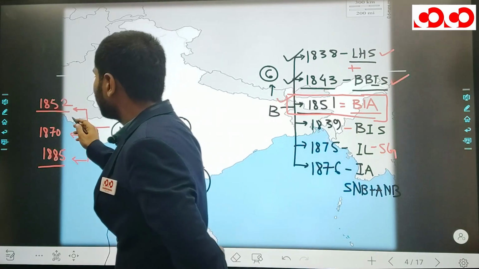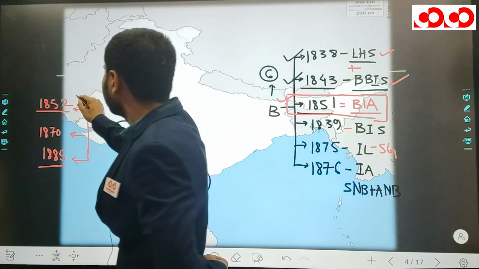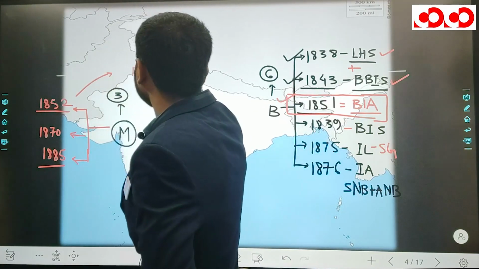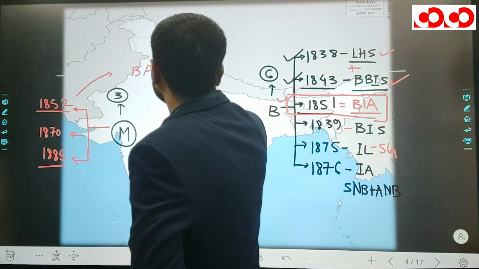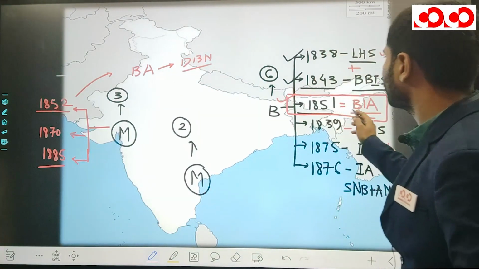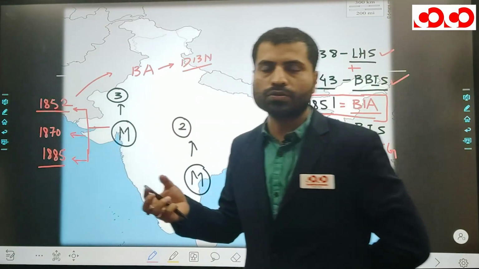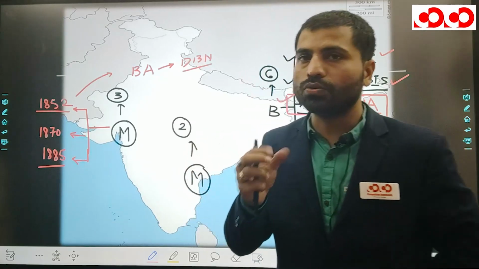In 1852, the name of the organization is Bombay Association, formed by Dada Bhai Nauroji. It means 1851 British India Association and 1852 Bombay Association. Both names are approximately the same, so it is very easy to remember.